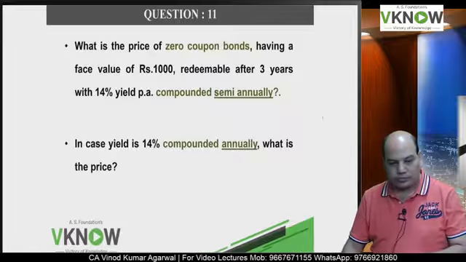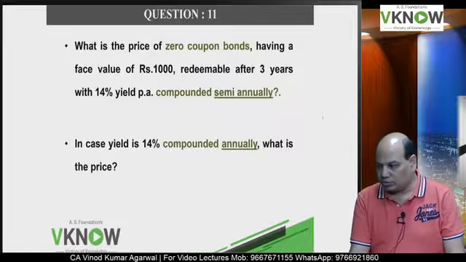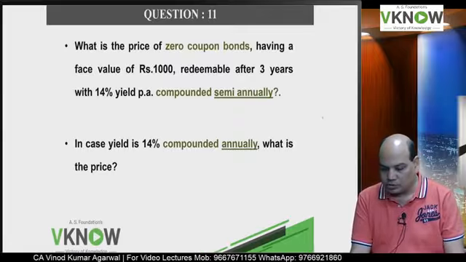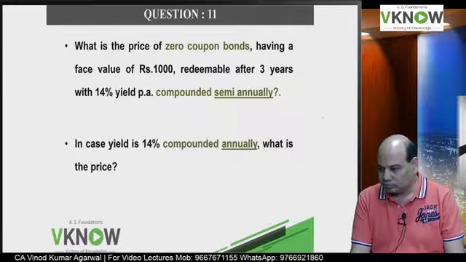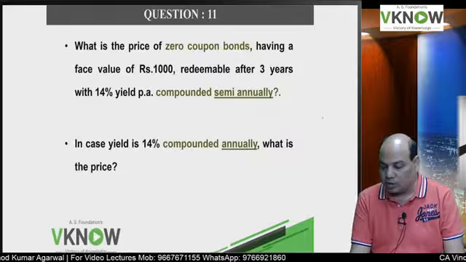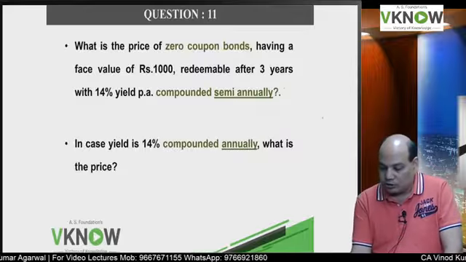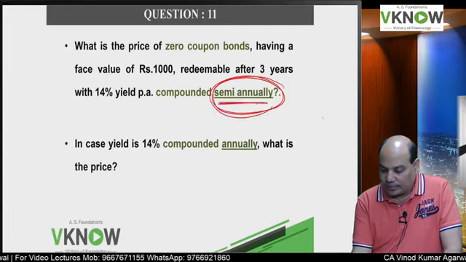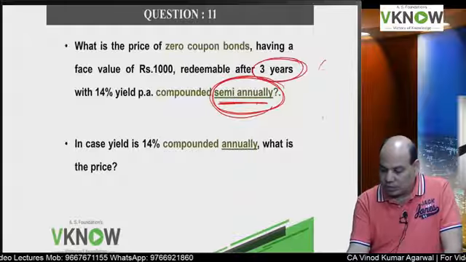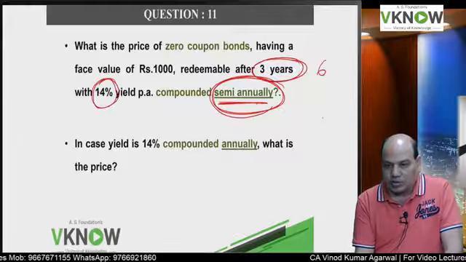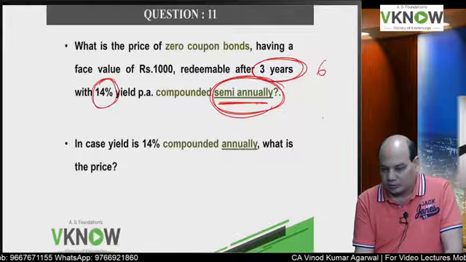What is the price of a zero coupon bond having a face value of rupees 1000, redeemable after 3 years, with 14% yield per annum, but there is a note here which says compounded semi-annually, underline, which means what I'll do: instead of taking 3 years, I'll take 6, and instead of taking 14%, I'll take 7. Okay.